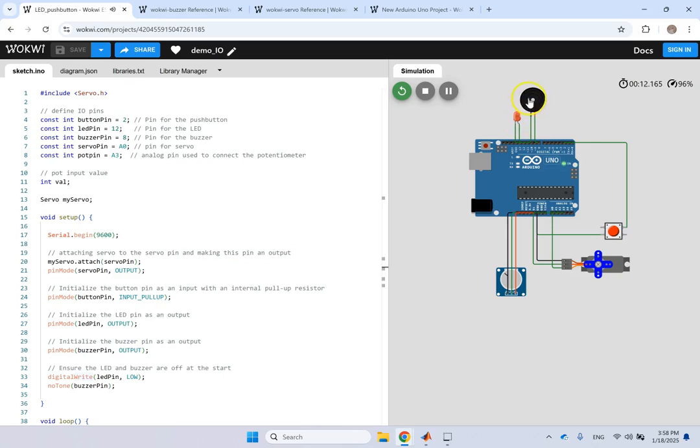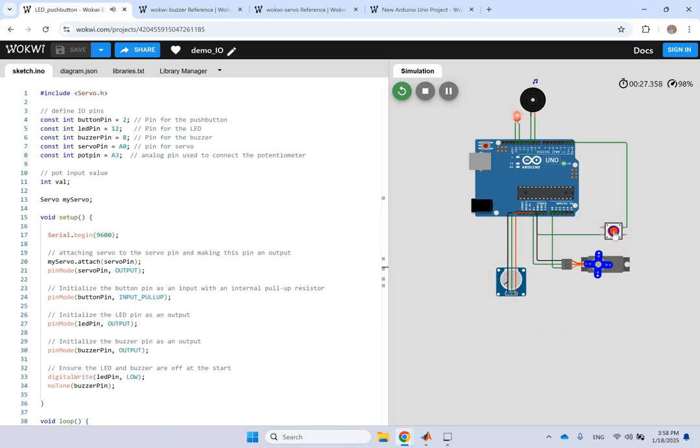Okay, so this one turned on after 250 milliseconds. This one started playing the frequency. Now this one did not turn. Why? Because the potentiometer was at 0 angle. So now I gotta move the potentiometer to a different angle and redo it.